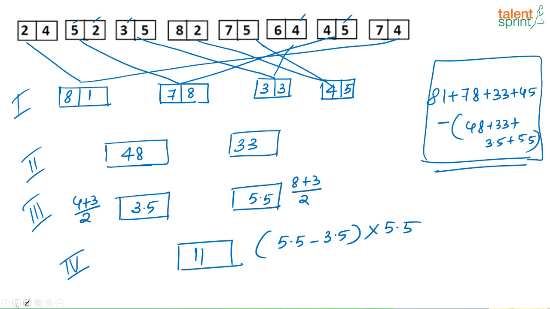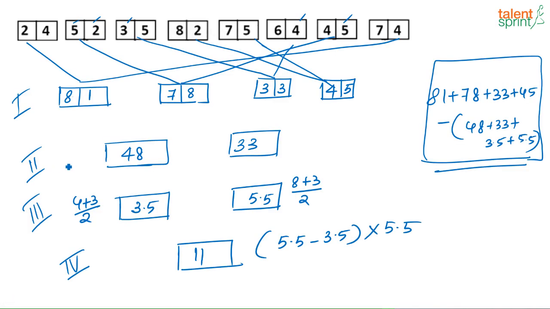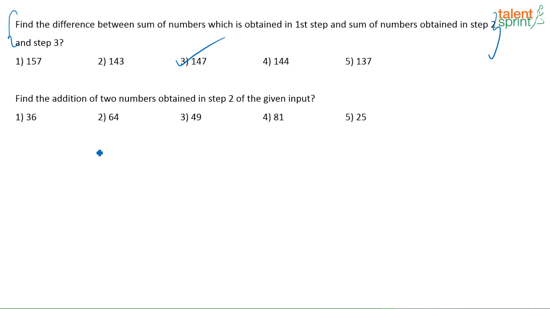So the answer you will get is 147, option 3. Next one, find the addition of the 2 numbers obtained in step 2 of the given input. So in step 2, the numbers obtained are 48 and 33. So what is the sum of these 2 numbers? 81, option 4.